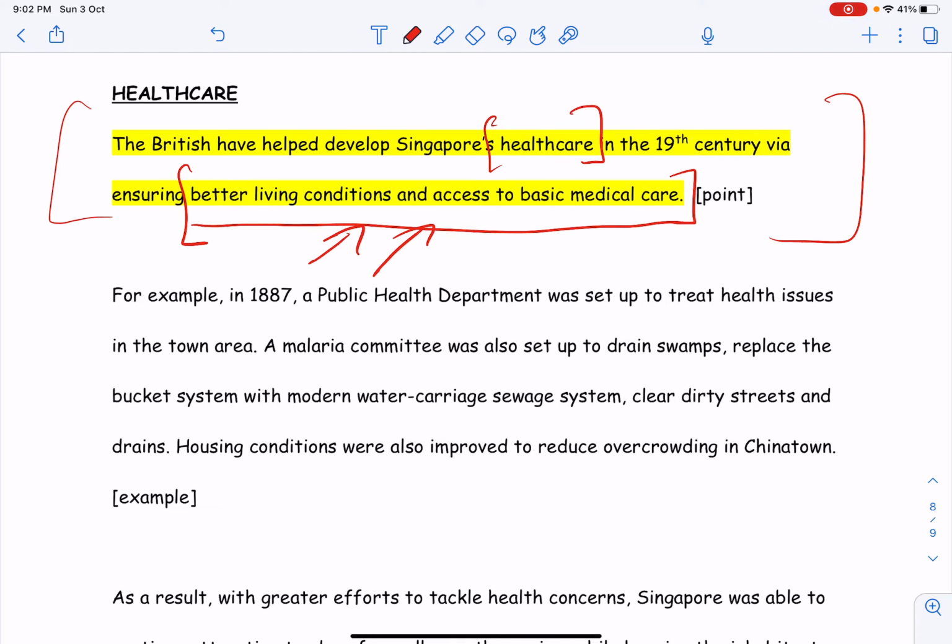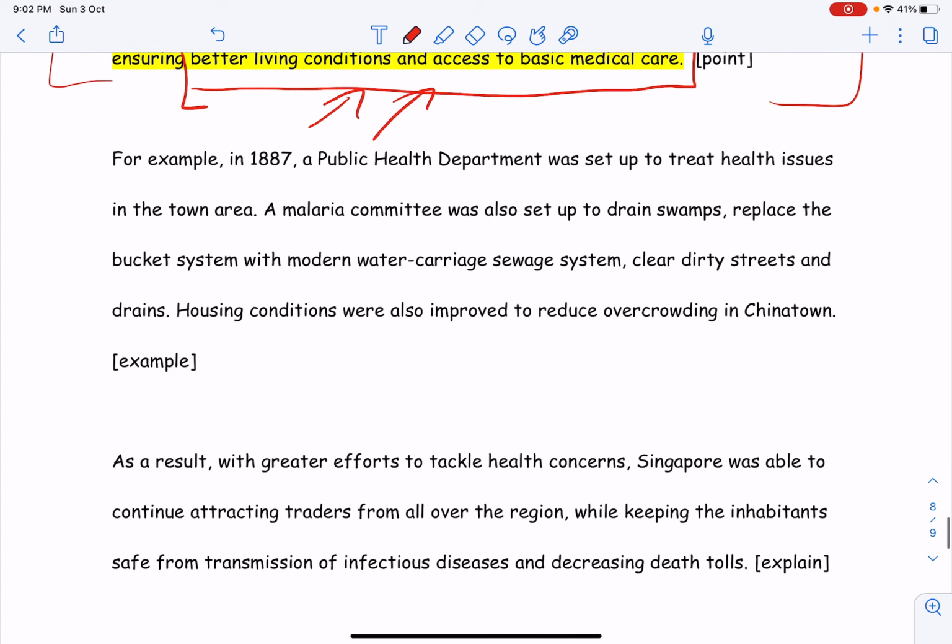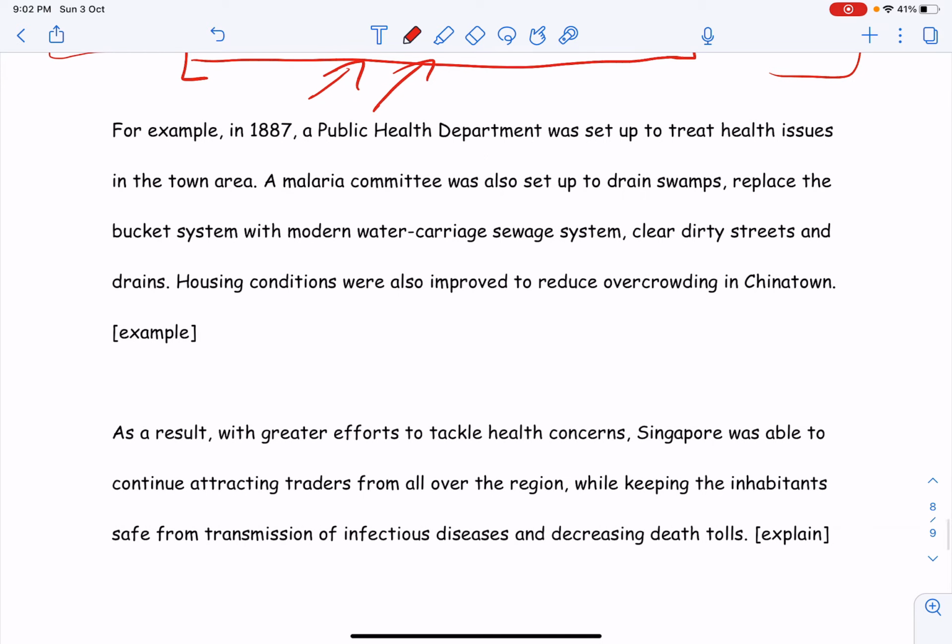So how did the British go about changing the healthcare, which is what is seen in your RAM notes, right? Public Health Division, okay? Then write about Public Health Division. What is it? What did they do? Malaria Committee, what is it? What did they do? Housing conditions, what was it like and what did the British actually do to improve all these things? So, that is for healthcare, right?